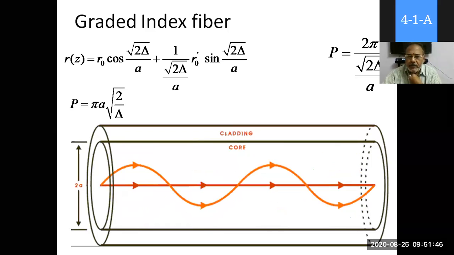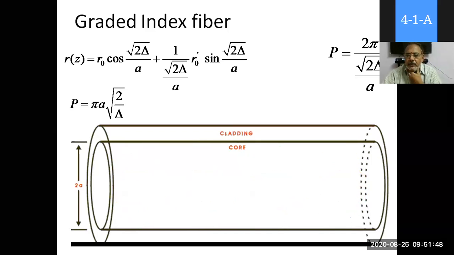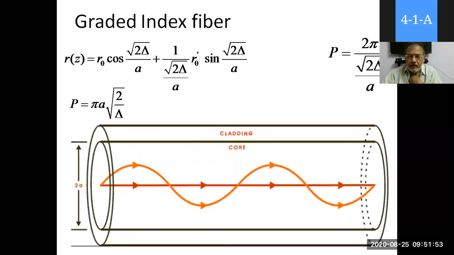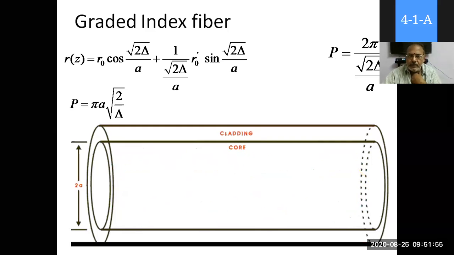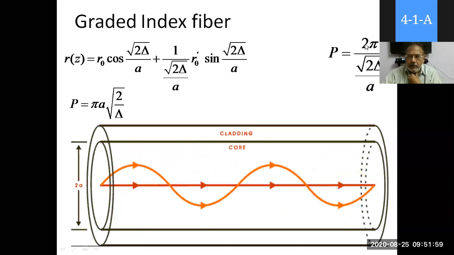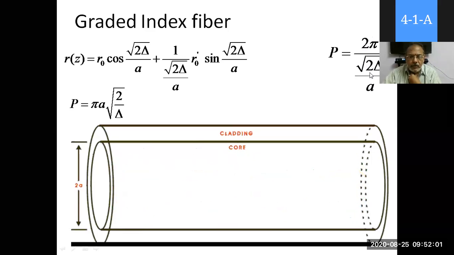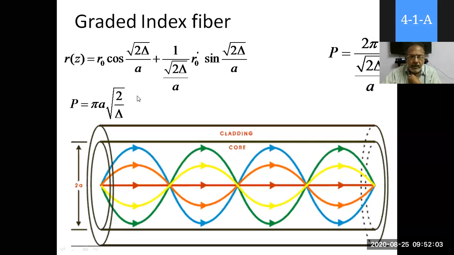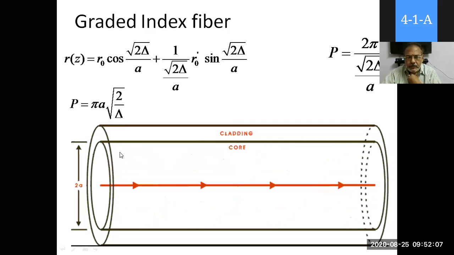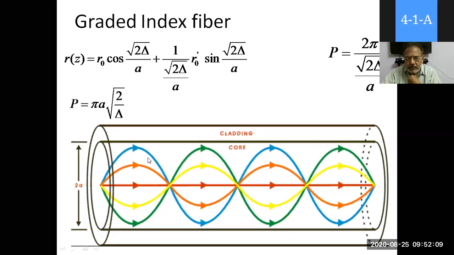In antennas and wave propagation, in the helical antenna, you can see for one complete revolution, it propagates along the z-axis some distance. That is called the pitch. So the pitch is given by 2 pi by root of 2 delta by A. It is simplified, and P is equal to pi A root of 2 by delta.